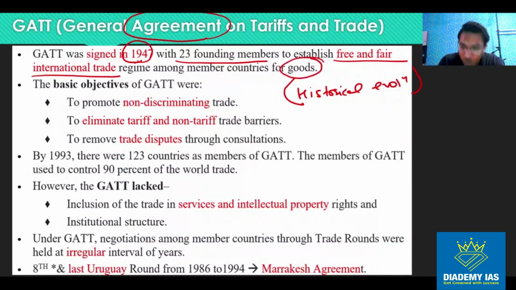So this was only for goods. It did not include services. So can you see two important things? First, it was about goods only. Second, it was an agreement, not an organization. This was just an agreement, right?